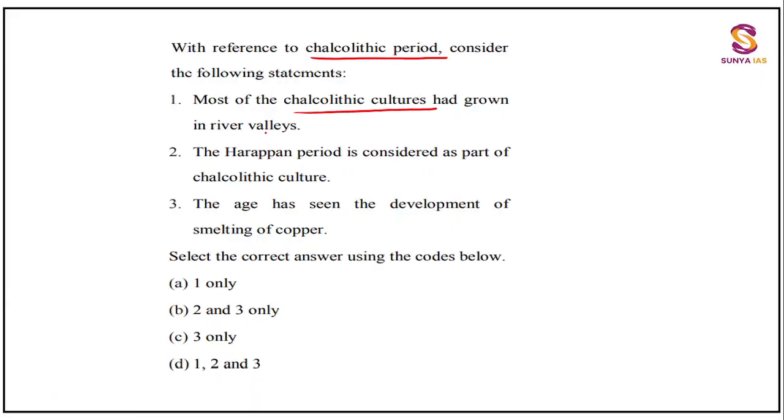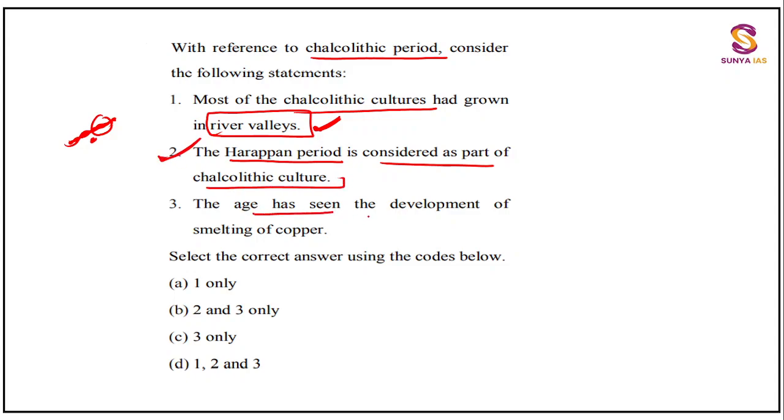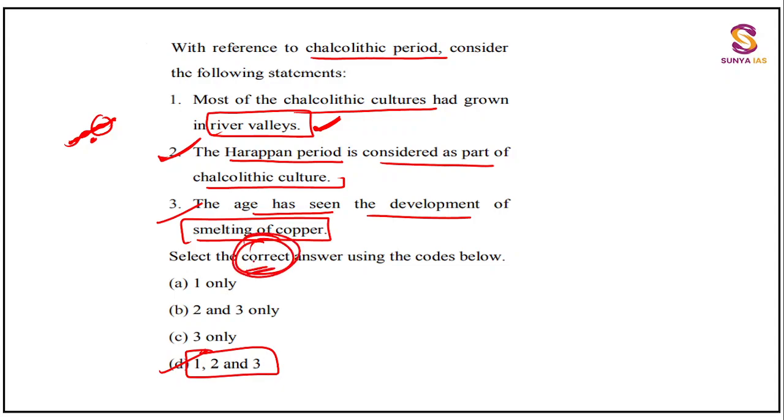Most of the Chalcolithic cultures had grown in river valleys. This is quite obvious, right? Because in ancient times, all of the major civilizations and all the people were residing near rivers, right? So this is a right statement. The Harappan period is considered as a part of Chalcolithic culture. This is 100% right. The age has seen the development of smelting copper. This is also right. So you are going with option D, 1, 2, and 3. You have to find the correct one. Again, mark this correct part, right?